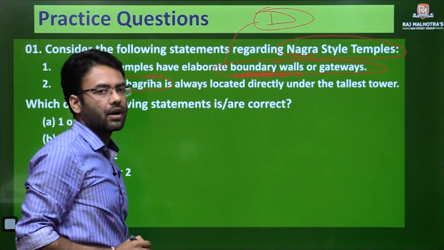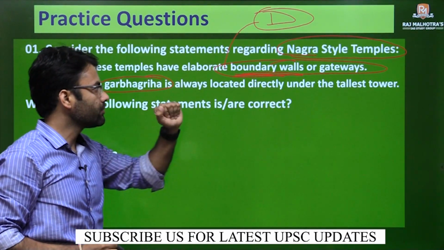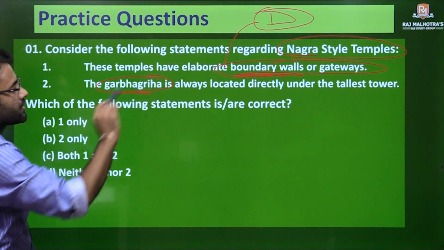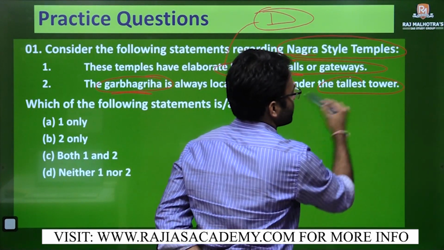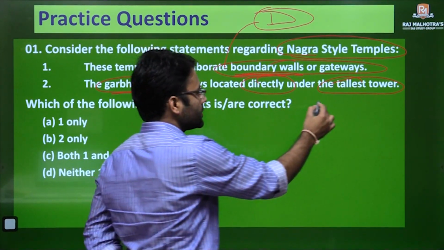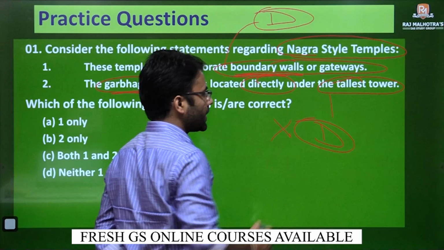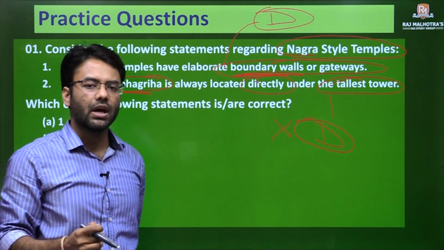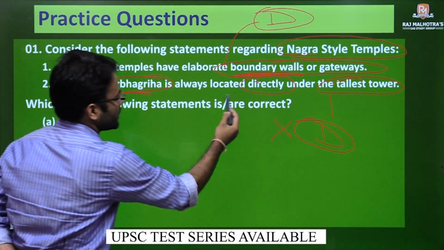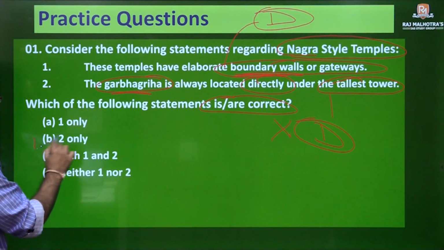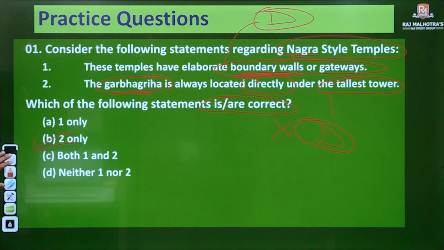In the Dravida style of temple architecture, we have boundary walls, which also have a gopuram. Clear? Now, the garbhagriha is a common feature, and in the Nagara style we find it directly under the tallest tower. In the Dravida style it may not be the case, because the main deity or the garbhagriha may not be under the tallest tower. Clear? So what should be our answer, because it asks for the correct one. Our answer should be only B. Only 2 is the correct statement, so B will be the answer.